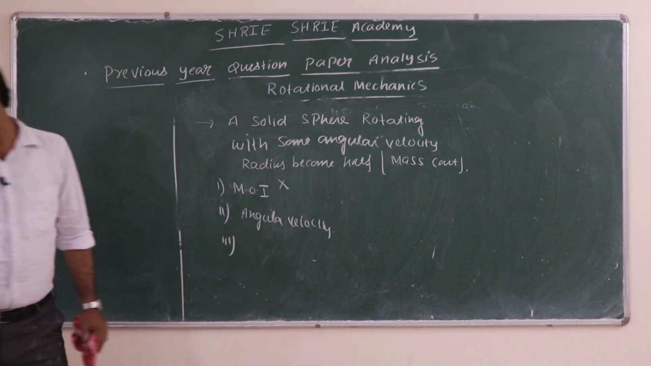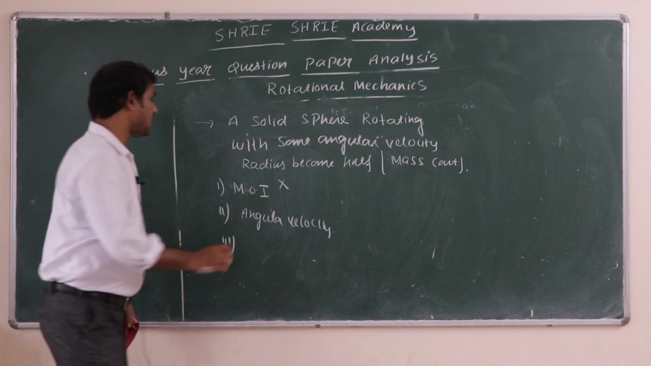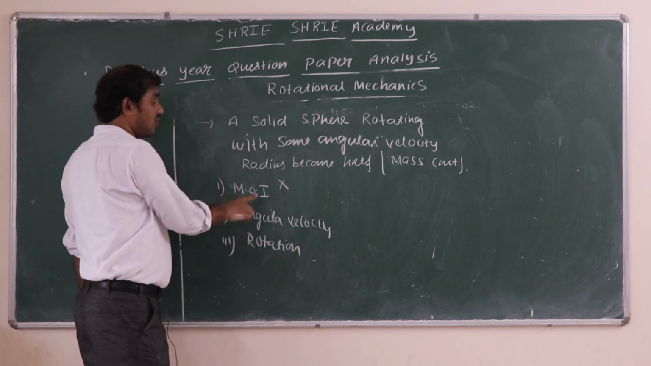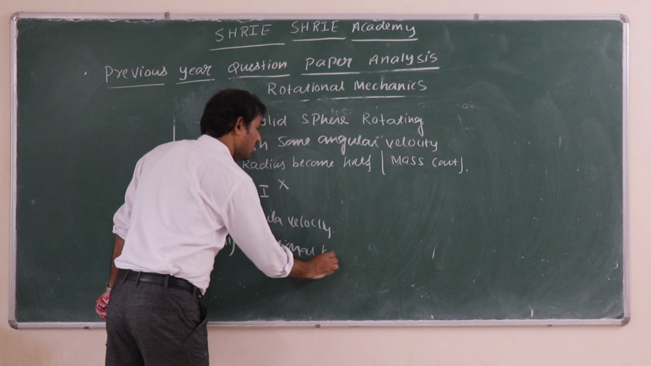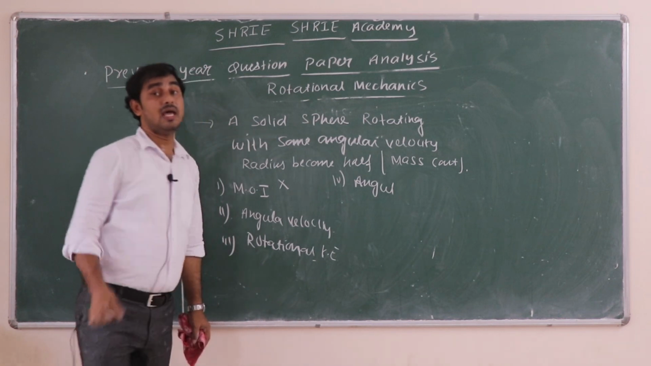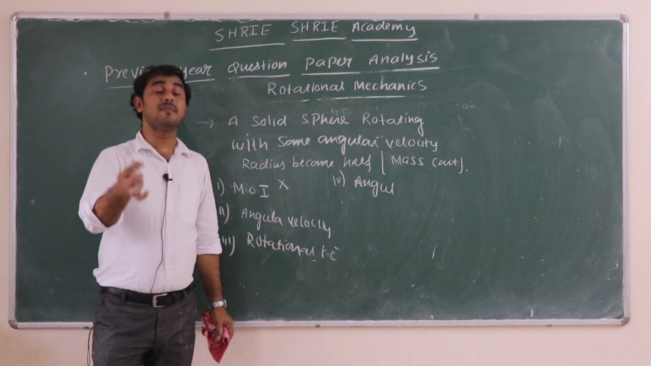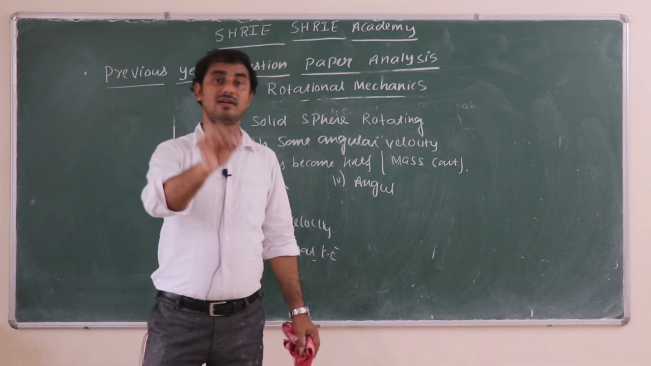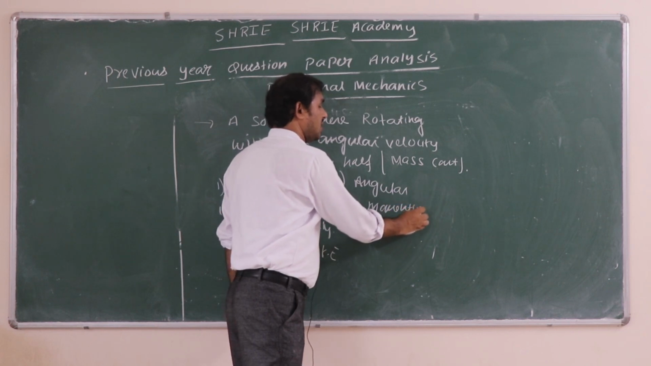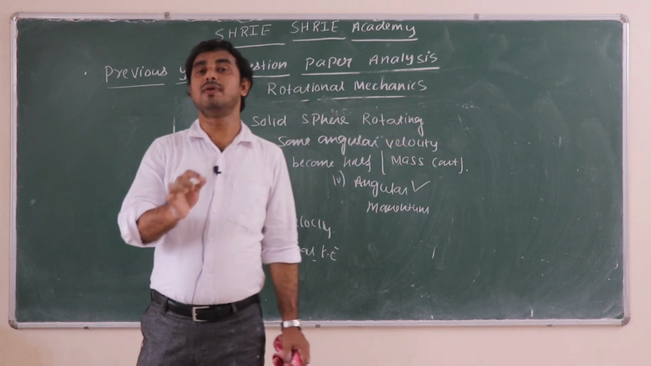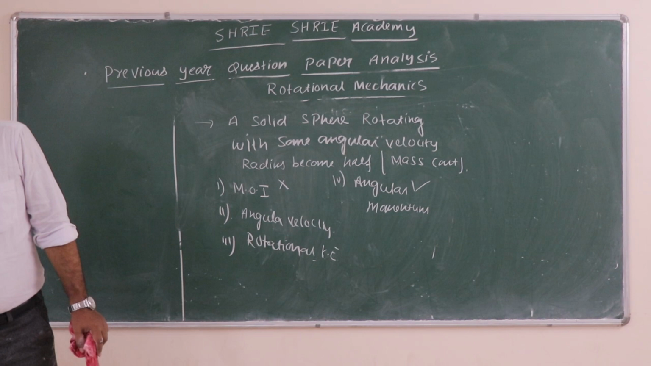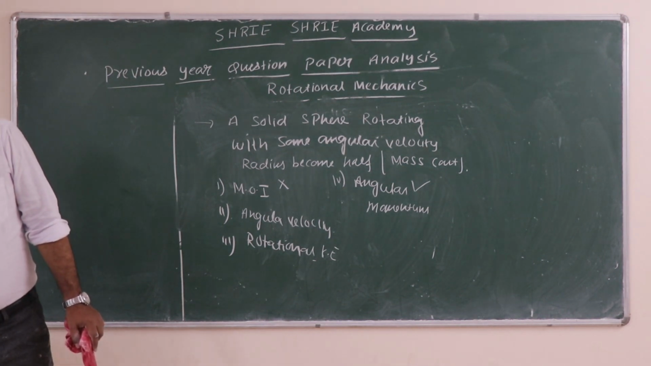Another option is rotational kinetic energy. That also will change, because rotational kinetic energy depends on half I omega square, so that also will be wrong. And finally you have angular momentum. Angular momentum remains constant, because he did not specify that we are applying some external torque. So the answer for this will be angular momentum. Angular momentum remains conserved, right? That was a very simple question from your angular momentum concept. Okay, let us go to the next one.